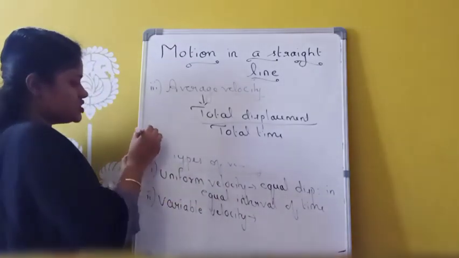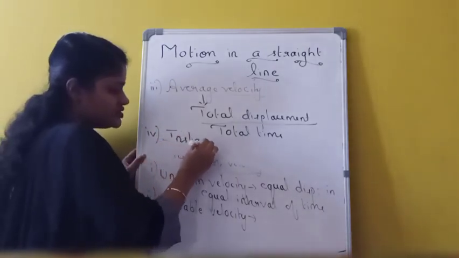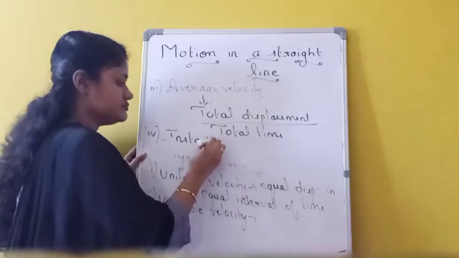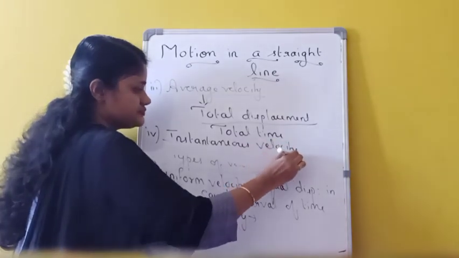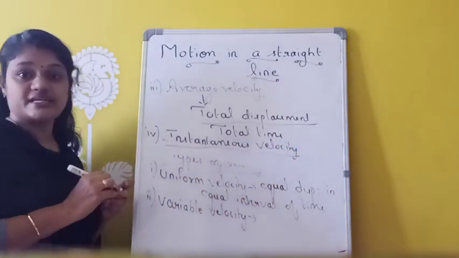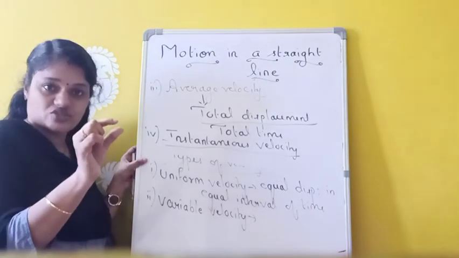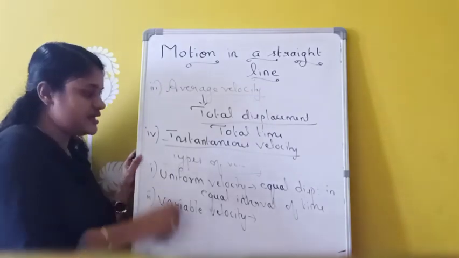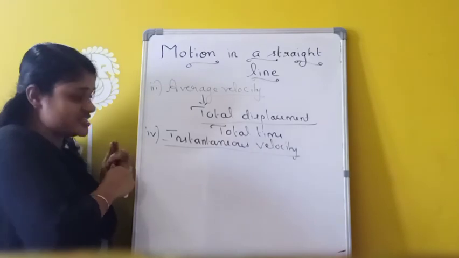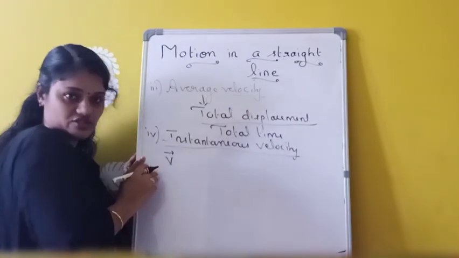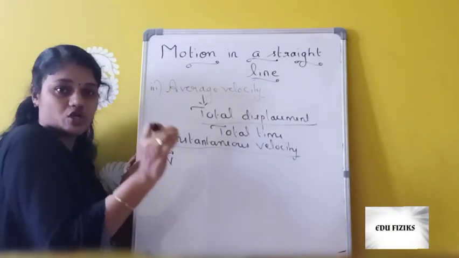Okay. Now the last one, fourth one, is instantaneous velocity. So it is the velocity at a particular instant of time. The velocity of a particle at a particular instant, so at a particular point of time, that is called instantaneous velocity. The symbol we are giving for this velocity is vector v. So vector v represents instantaneous velocity, that means velocity at a particular instant of time.